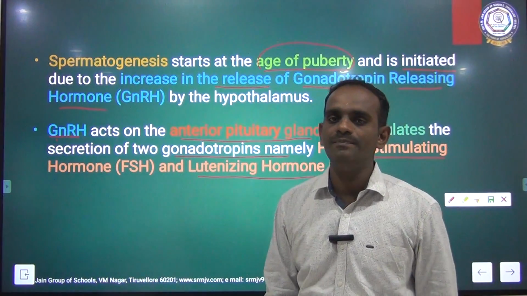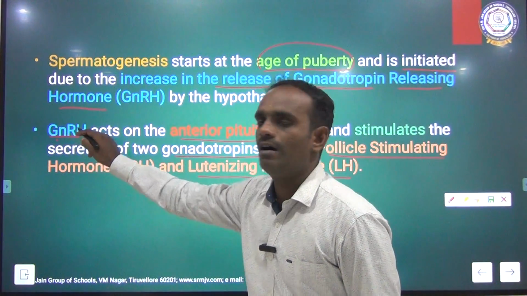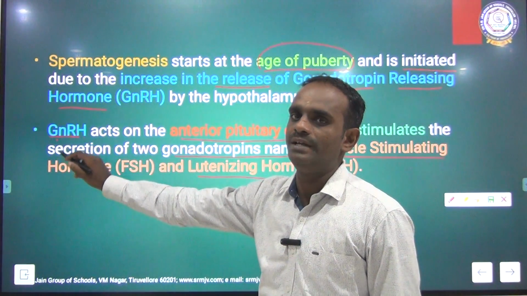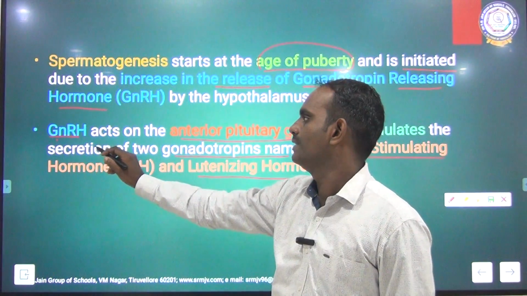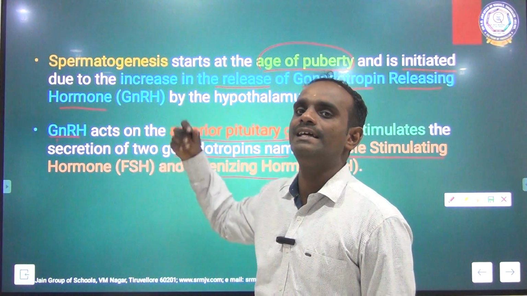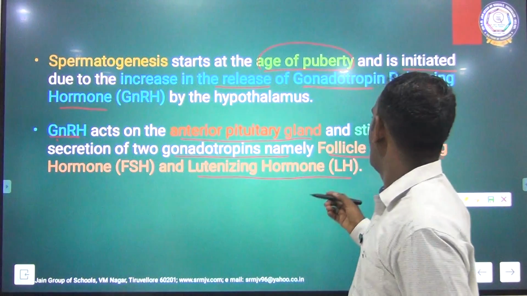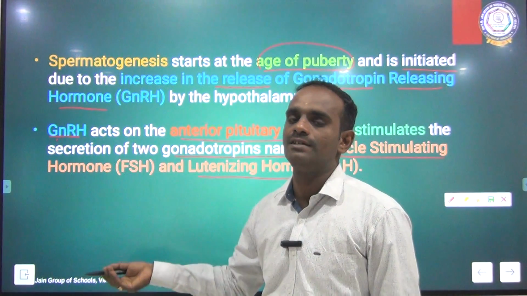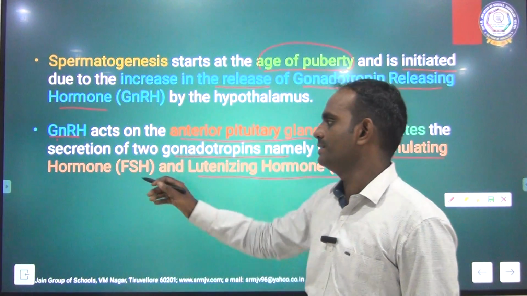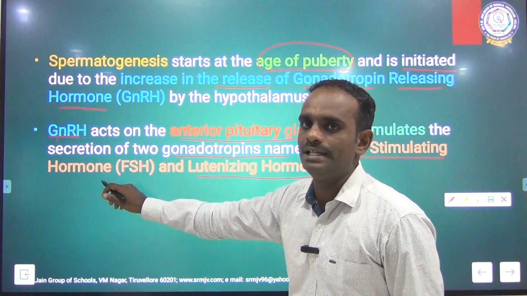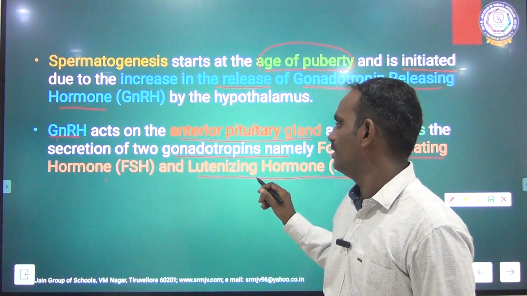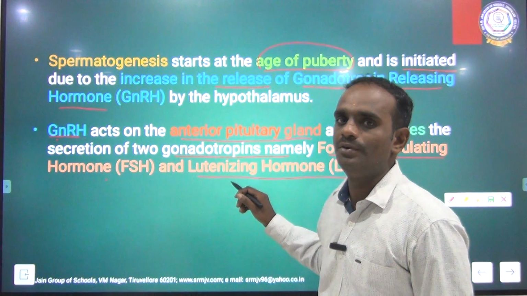Once again, GnRH, gonadotropin releasing hormone, acts on the anterior pituitary and stimulates the secretion of two hormones: follicle stimulating hormone and luteinizing hormone.